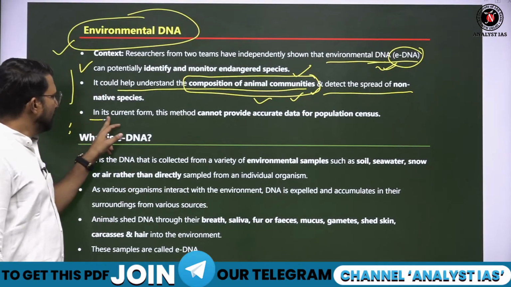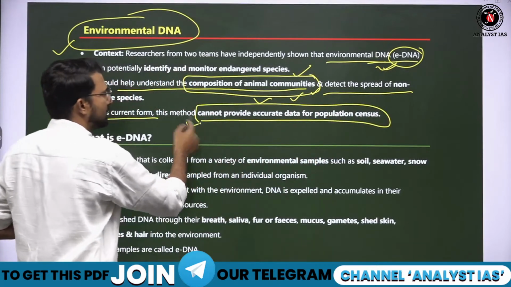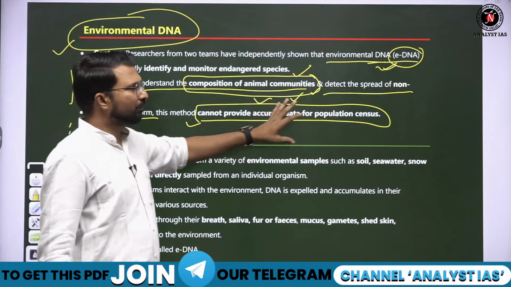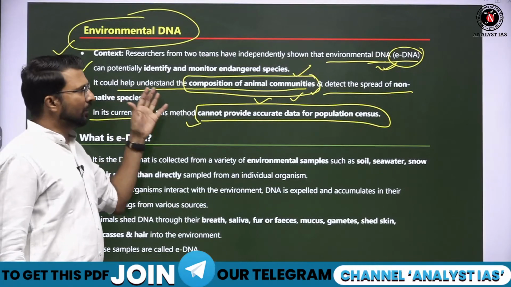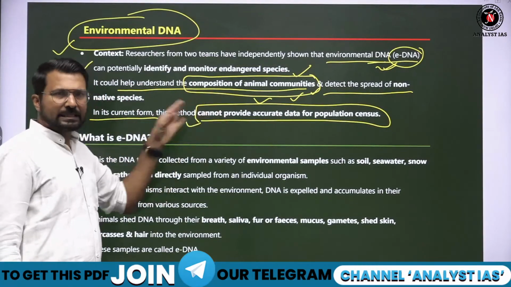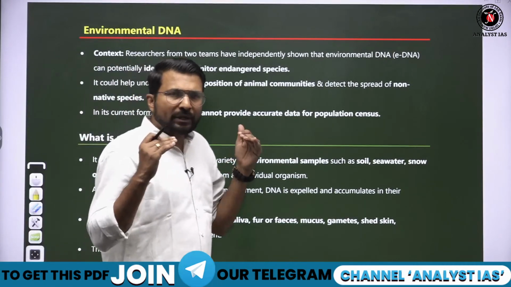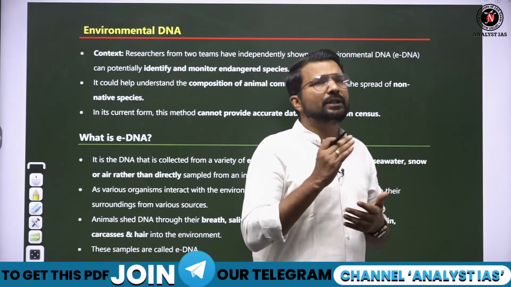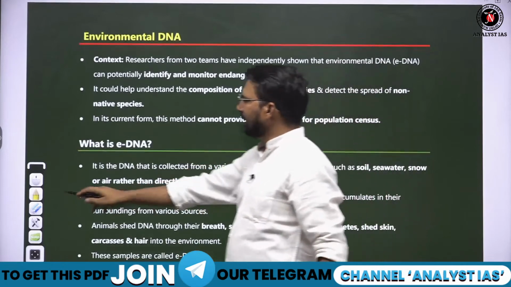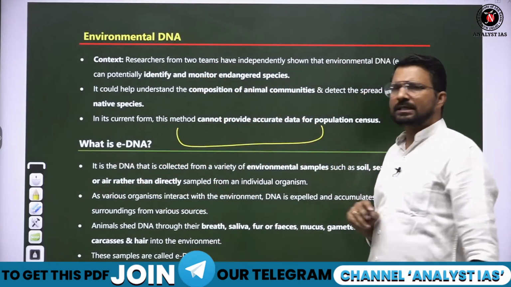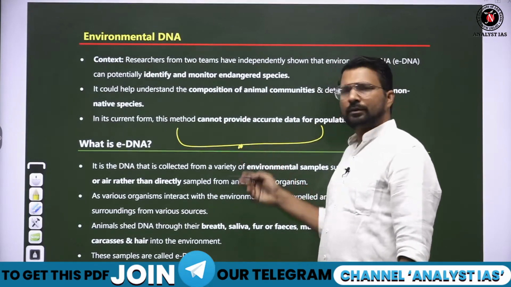Fine. So in its current form, this method cannot provide accurate data for a population census. Yes, this may not produce accurate data, but this will definitely give us information about the native and non-native species which existed in any ecosystem, and on the basis of that we can also guess the changes that happened in the ecosystem. Let's suppose in a particular area we find the DNA of one such species which basically lives in the ocean, and right now there is no ocean here.